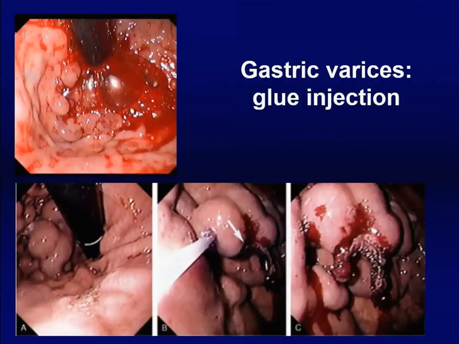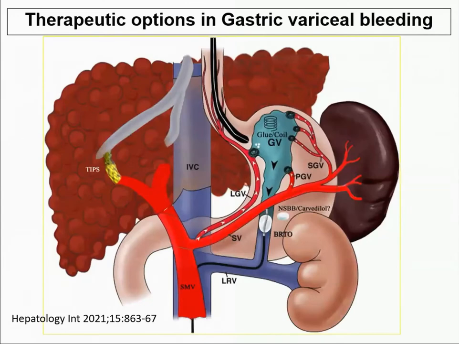Sometimes you get gastric varices as a cause of bleed, which is less common, 10 to 20% of all variceal bleeds. We can inject tissue glue to control the gastric variceal bleeding. Other options for controlling gastric variceal bleeding are endosono-guided glue and coil injection. You can take the help of radiologists to do the BRTO, balloon occluded retrograde transvenous obliteration of the varix. We can go for TIPS, transjugular intrahepatic portosystemic shunt, or non-surgical alternatives.